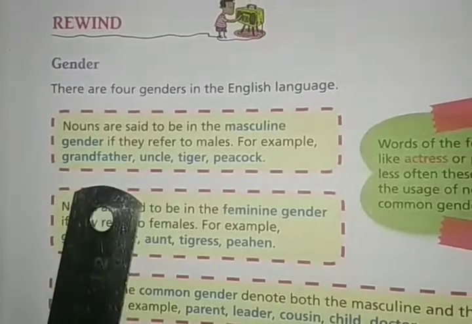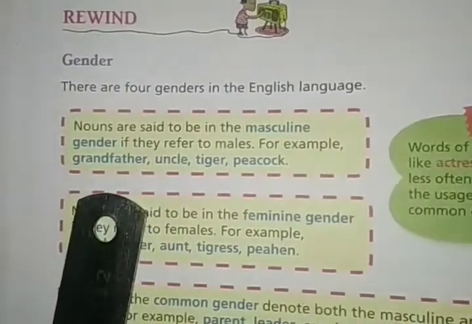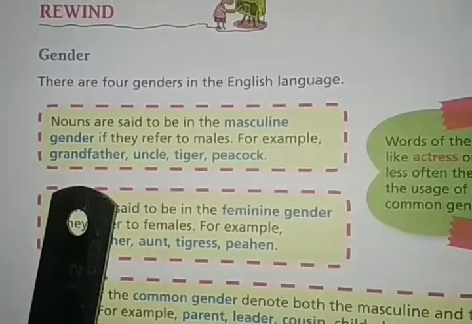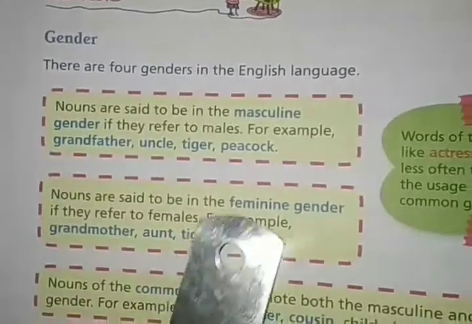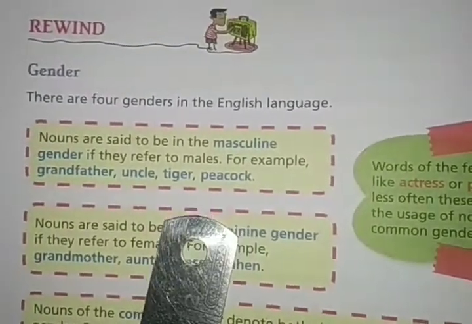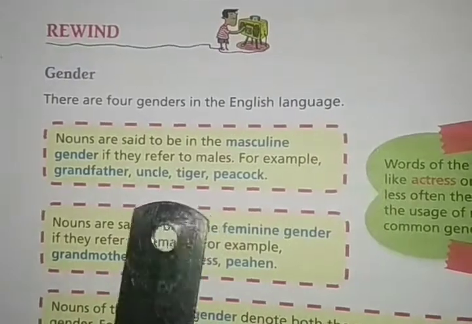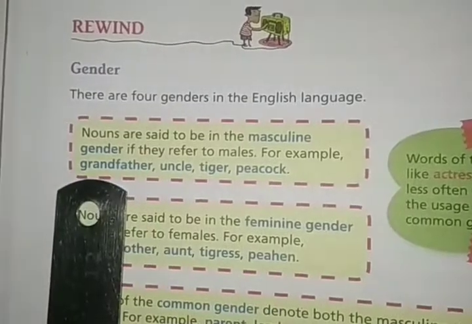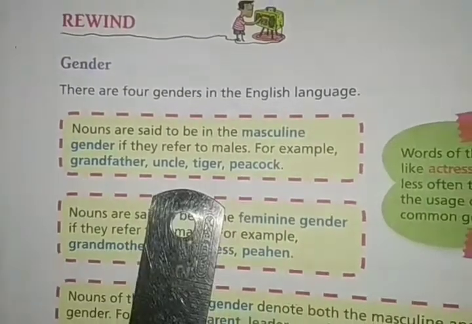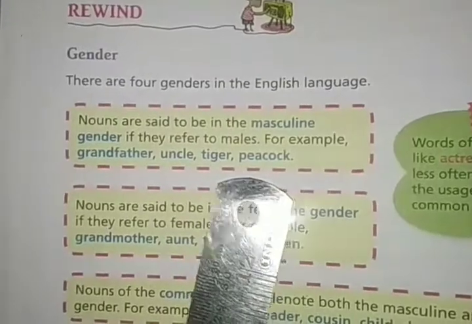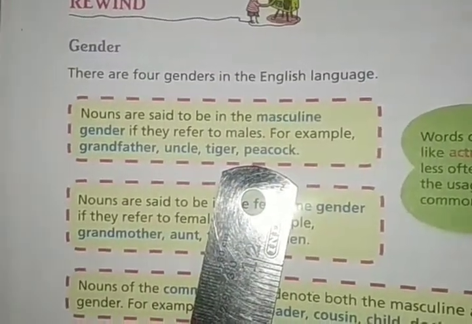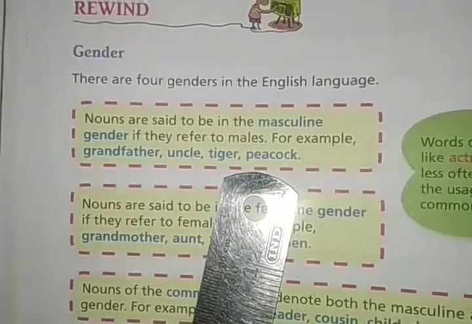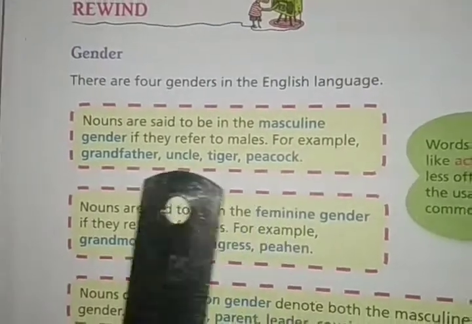Look at that. The first gender is masculine gender. Masculine gender talks about males. Nouns are said to be in the masculine gender if they refer to a male. When you get a noun and it refers to a male, a man, then it will become masculine gender. For example, grandfather. Grandfather is a male, right? Uncle, tiger, peacock. These are the words which denote males, so it will become masculine gender.